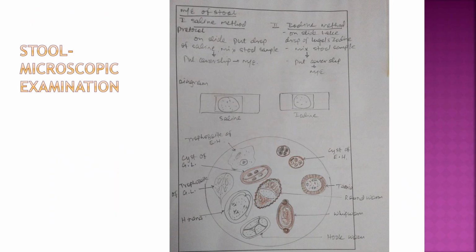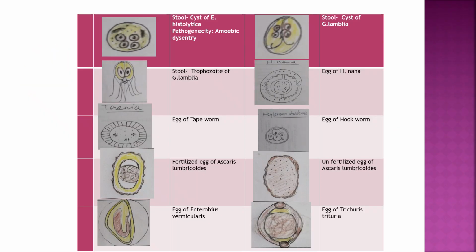So in this stool microscopic examination, we can see different morphological forms of the parasites. First is cyst of Entamoeba histolytica. In that we can see 4 nuclei. Then cyst of Giardia lamblia. In that we can see 4 nuclei, but the cyst is usually oval. Then trophozoite of Giardia lamblia. So in that we can see flagella.